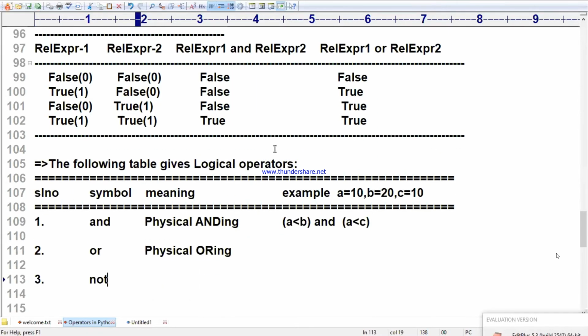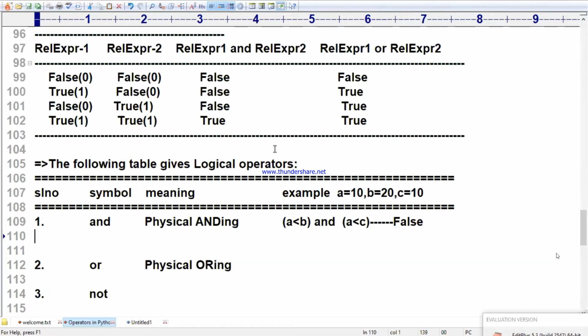Come on, for my satisfaction, answer it, all of you. A less than B and A less than C. Is it true or false? Everybody should answer my question. Excellent, false. How, sir? A less than 20 is true. The first one is true, sir. But 10 less than 10 is false. That is called false only. Very nice. Come on, next.